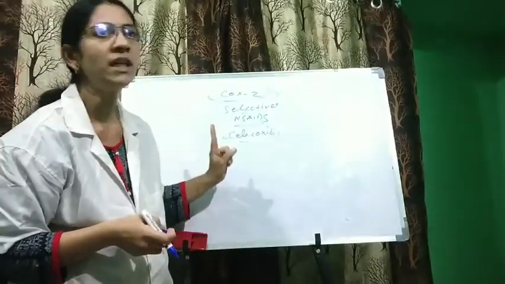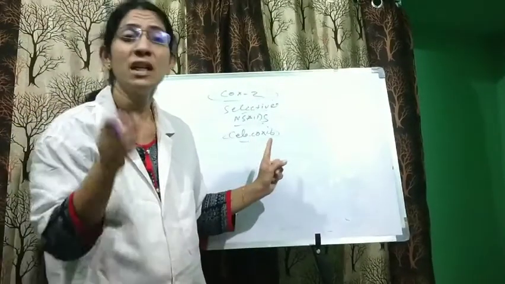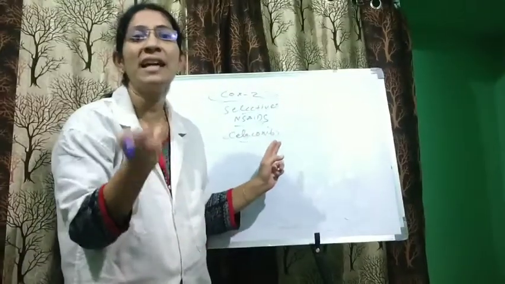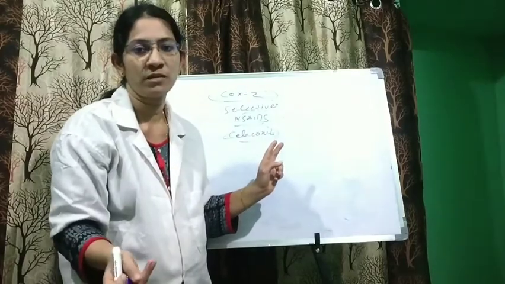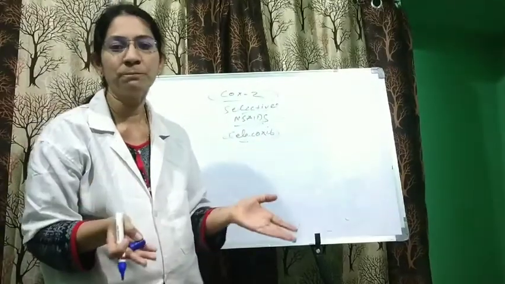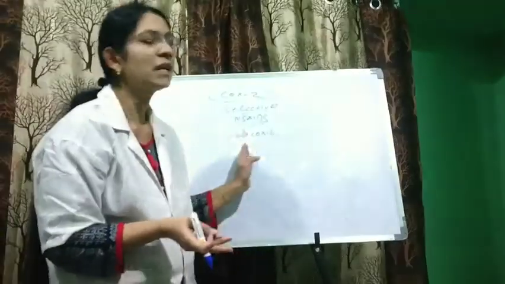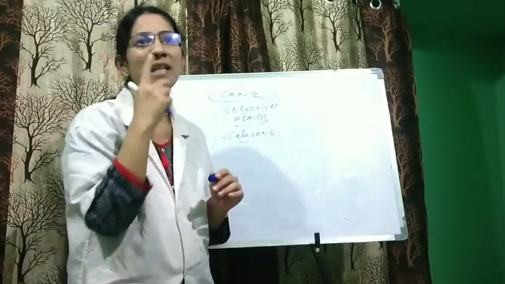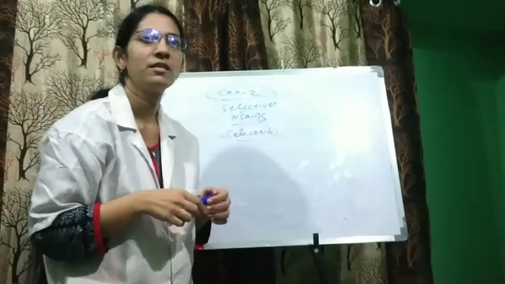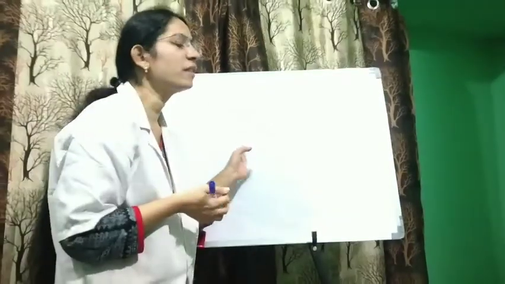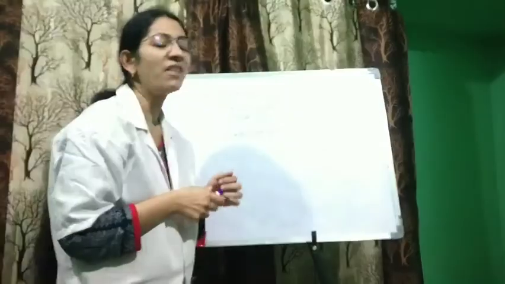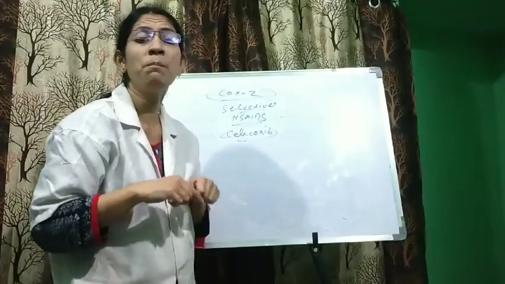It reduces the inflammatory response and gives an anti-inflammatory action. Therefore, it has a different side effect profile.